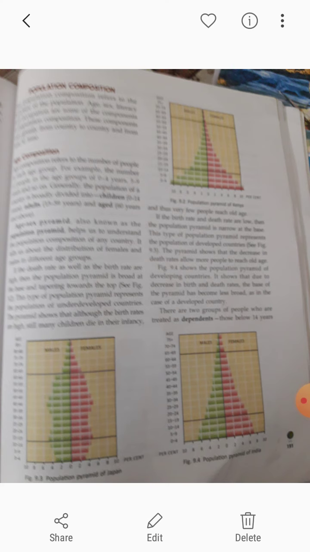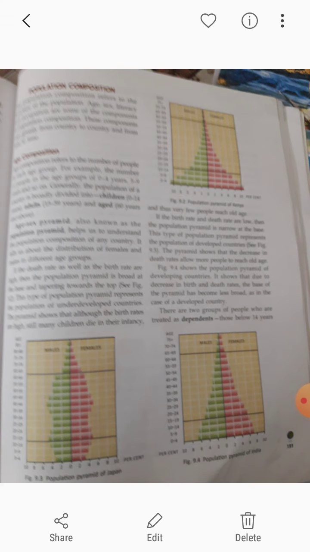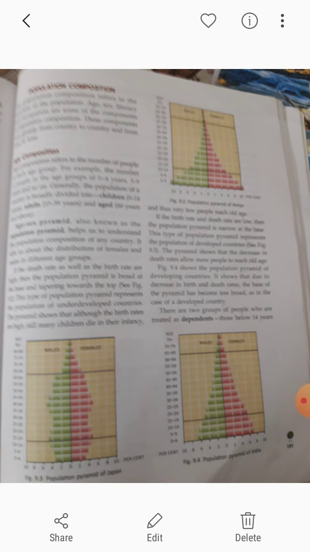Next one, that is 9.3, we are talking about the population pyramid of Japan. Now in this you can find that the decrease in the death rate allows more people to reach old age. And 9.4, that is the population pyramid of India, shows that due to the decrease in the birth and death rates, the base of the pyramid has become less broad, as in the case of a developed country.